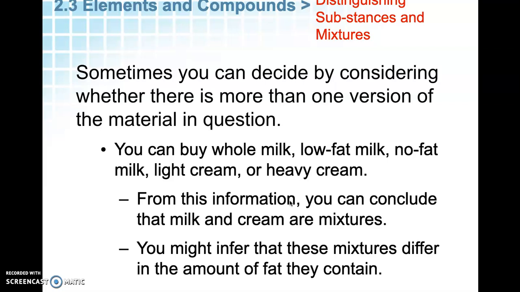You can buy different types of milk, let's say, whole milk, low fat, no fat, light cream, heavy cream. And you can conclude that milk and cream are mixtures. So you might infer that these are mixtures that differ in the amount of fat they contain. So milk on its own is not a pure substance. Milk is a mixture. It's a mixture of milk and the fat that's inside. So differences in types of milk mean that milk is a mixture.